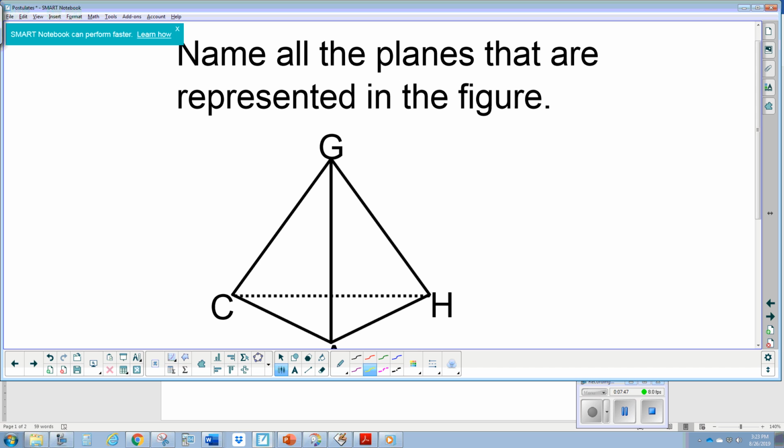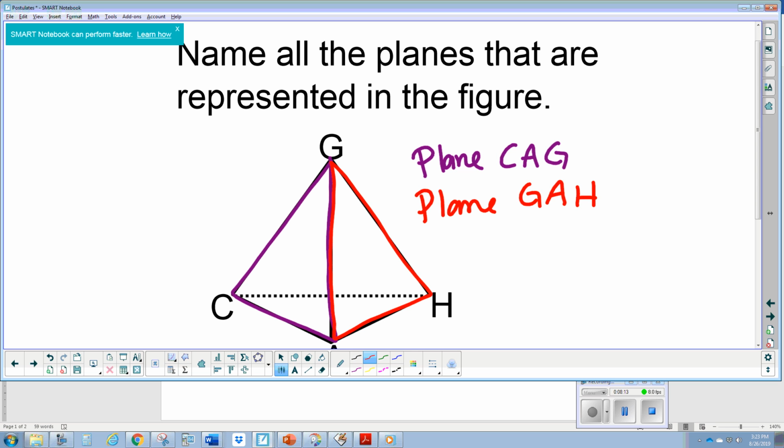Okay, so the planes again are a group of 3 points. So here's one plane, CAG. Plane CAG. Here's another plane, plane GAH.